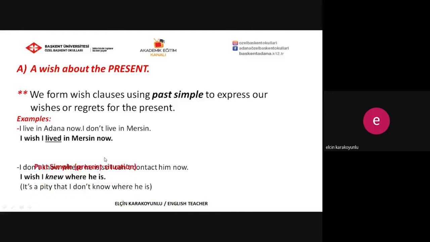As you see, we are talking about a present wish, but we have to use past simple form of the verb. And the second one, I don't know where he is, so I can't contact him now. I wish I knew where he is. It means it's a pity that I don't know where he is.